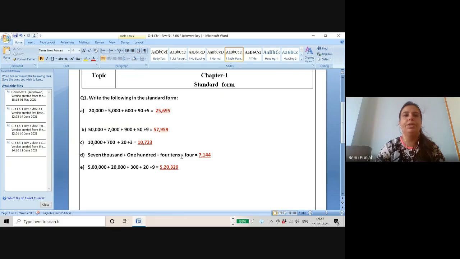And if you want to keep your work neatly, I suggest you leave a line after every sum. Like after A, leave one line, then do B, then leave one line. It will look neat because you have enough space on page number 1, and every day we are using a different page. So I suggest you please leave space in between each sum. It will look neat.